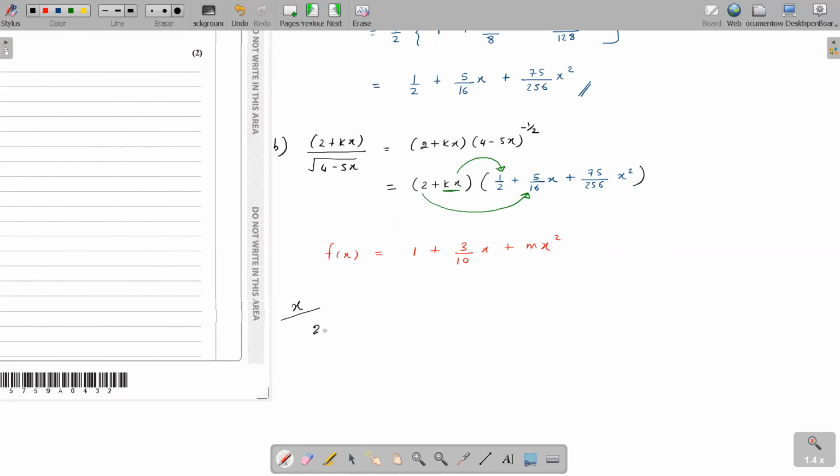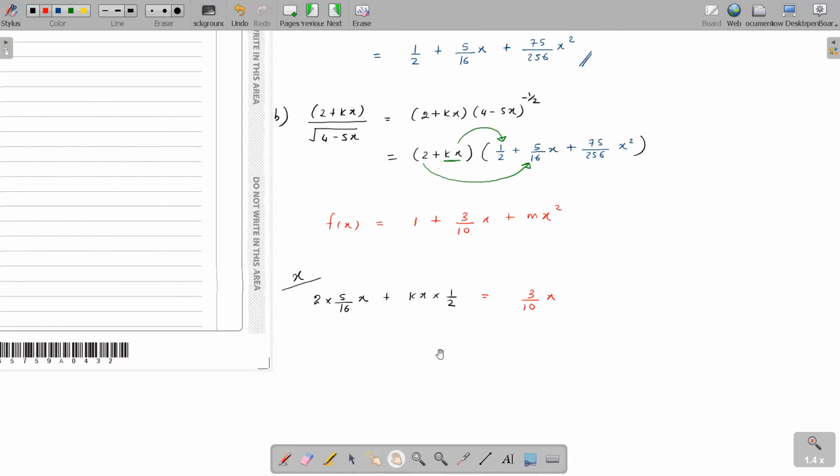So for the x terms I get 2 times 5 over 16 x and kx times half. These are the ones that give me the x terms. Together, these x terms must be equal to how much? 3 over 10 x, exactly, because the x terms over here should match what I have over here. Simplify this and remove the x: 2 times 5 over 16 is 5 over 8, plus k over 2 equals 3 over 10. Can you make k the subject?